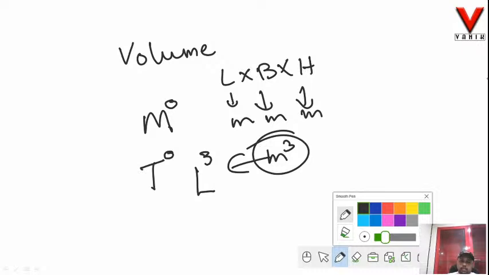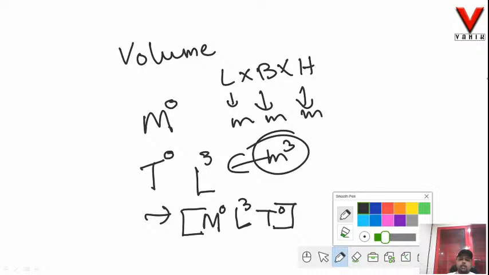Alright, so how do we express this dimensional formula? We have to express the dimensional formula within the square braces. In the square braces I will write M to the power 0, L cube and T to the power 0. So this is the dimensional formula of volume. It is M to the power 0, L cube and T naught. Fine. So now let us take another example to understand this in a much better way.